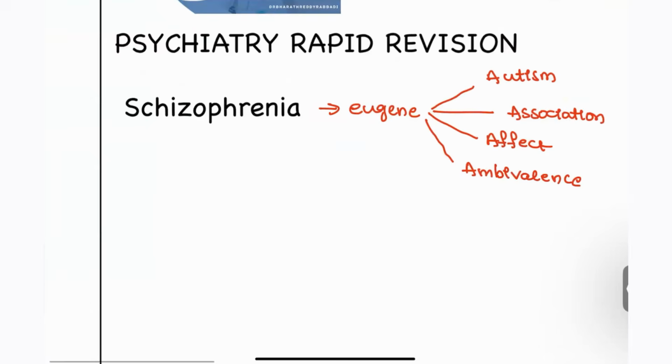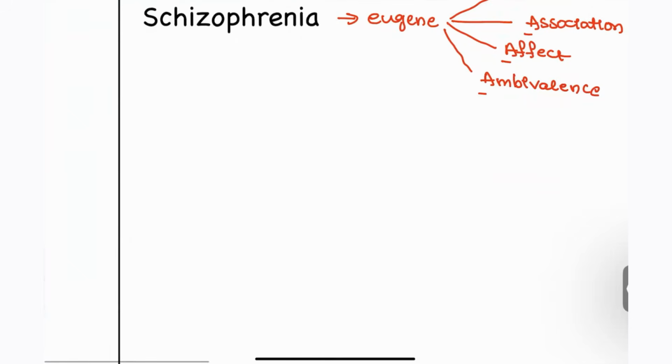Sorry guys. So this is what Eugene Bleuler said. These four important A's are given for schizophrenia. Okay, this is one type. Next, another person like Kurt Schneider said that there are always first rank symptoms.